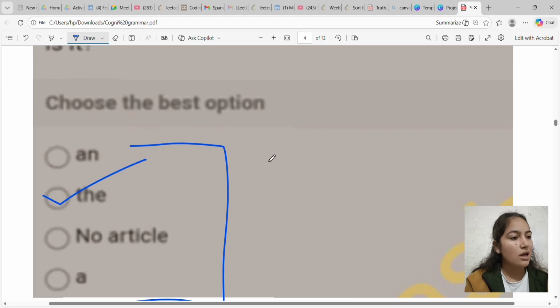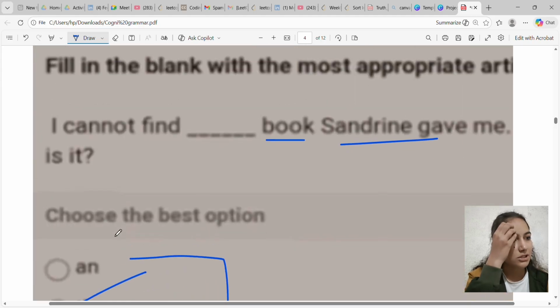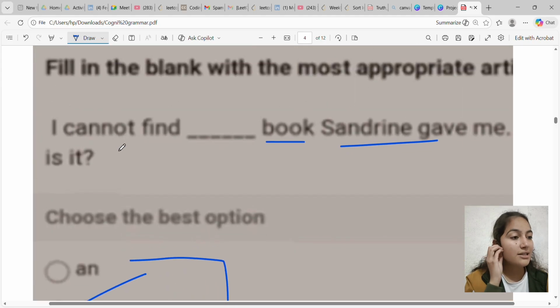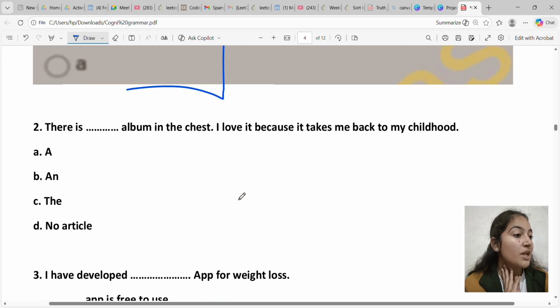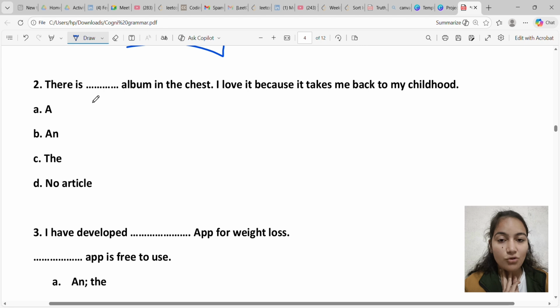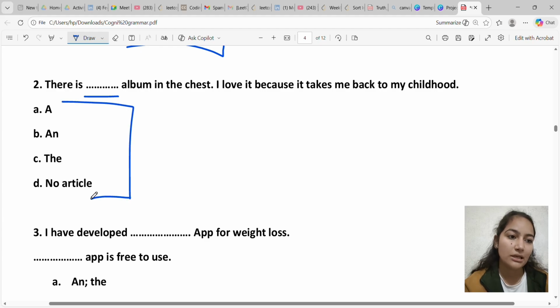So what would be the correct article for this? In this sentence we are talking about a book, and what book? The one Sandrine gave me. So we are talking about a specific book, and with specific things we use the. So the answer for this question is the, and the correct sentence would be I cannot find the book Sandrine gave me. Is it okay?